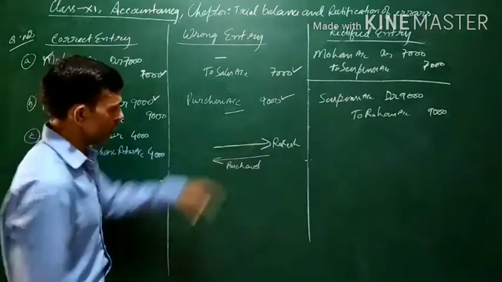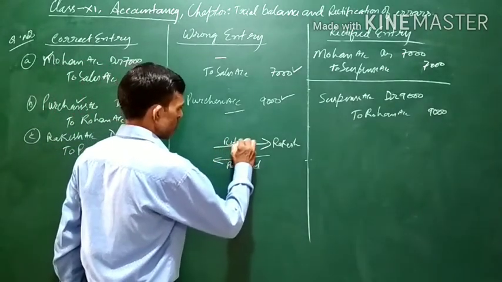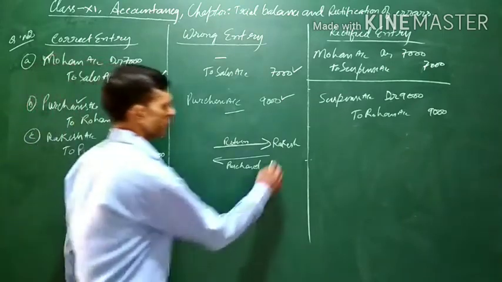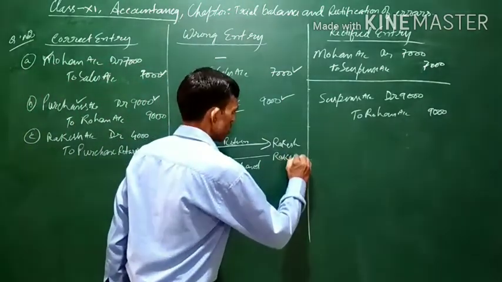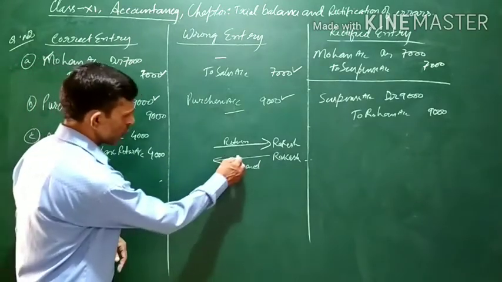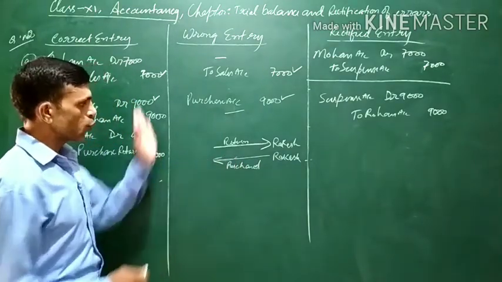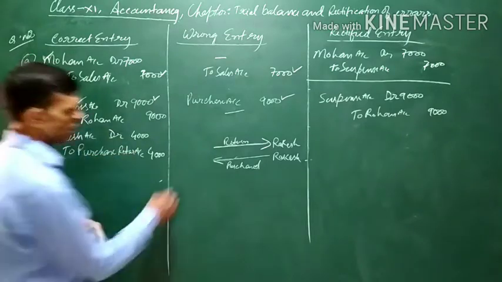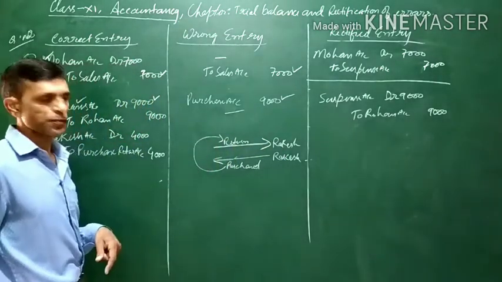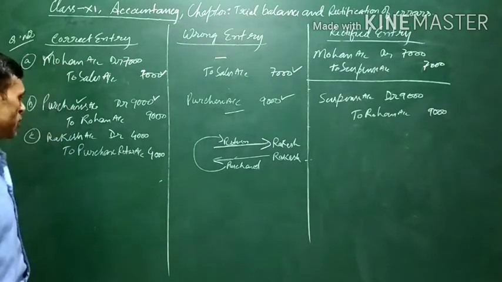Now these are being returned, and then only Rakesh will receive the goods. First of all, we have purchased goods from Rakesh. Then when you purchase the goods, goods will be coming into the business. Now goods are returned to Rakesh. It is again going back to Rakesh. Then what is it? It is a purchase return.